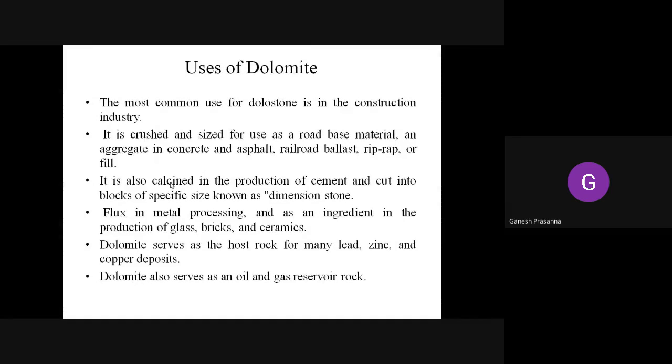It is also used as an ingredient in the production of glass, bricks, and the ceramics. It is a very important ingredient in the production of glass, bricks, and also ceramics. Clear. It also serves as a host rock for many deposits, like lead zinc deposits and also copper deposits. Host rock means it is the one along which the ore or the metal will be found and excavated. Next, it also serves as a gas reservoir and oil reservoir, as oil and gas are usually found trapped within these dolomites.